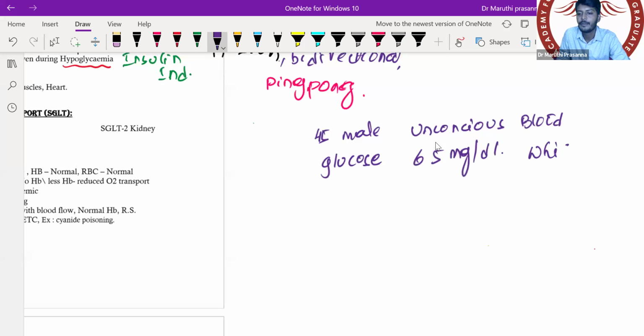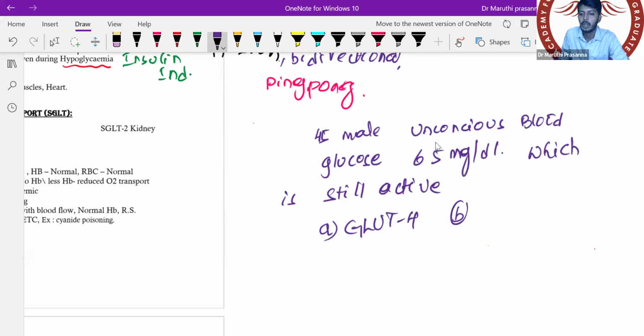Which of the following is still active? Options will be: option A, GLUT4; option B, GLUT2; option C, GLUT3; option D, GLUT1.